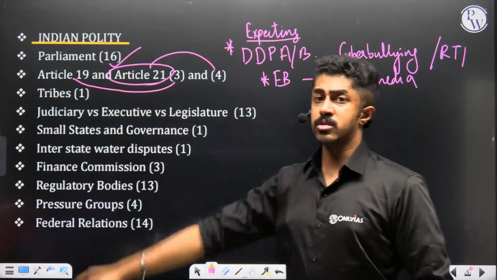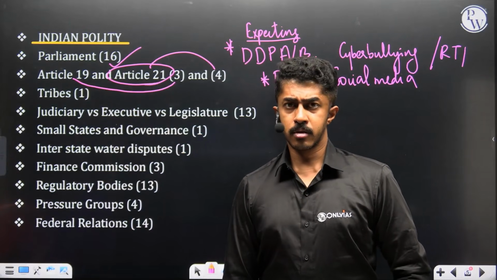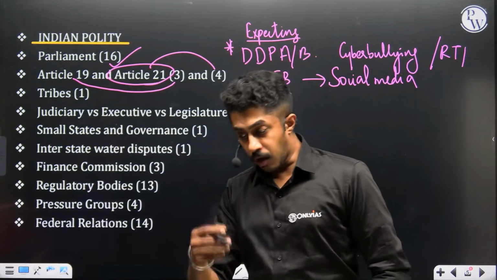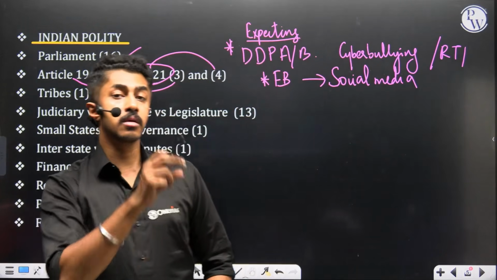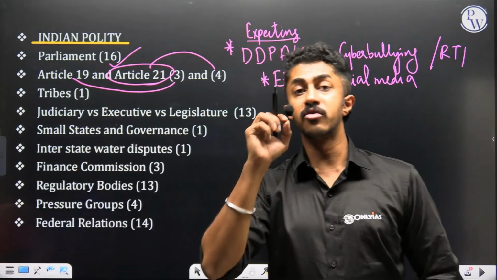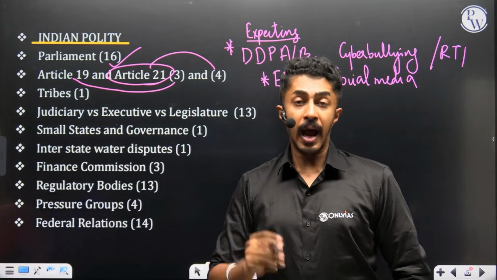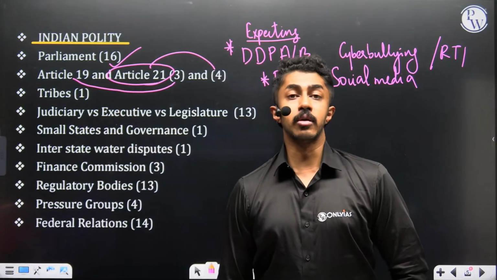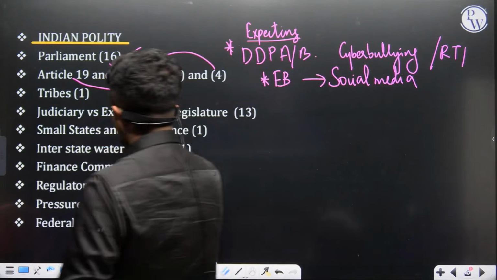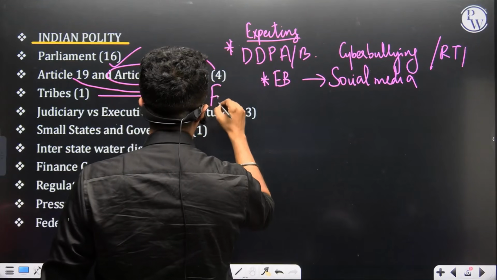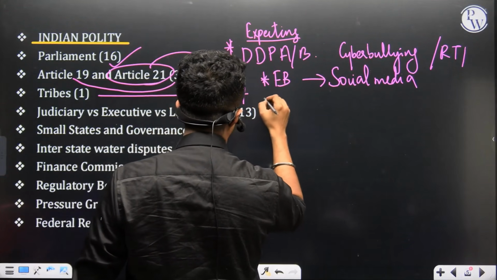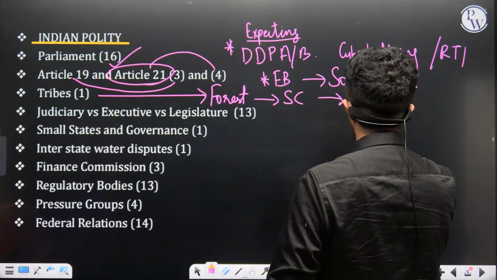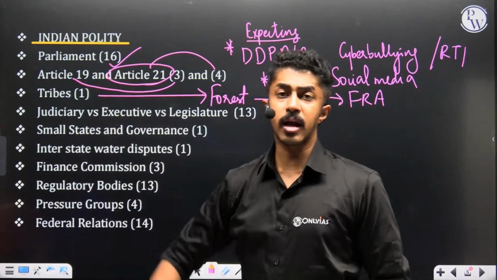Now look at the next question. It's a question on tribal welfare. Will it come? Will it not come? 50-50. Why? Because there were articles published in the newspaper with regard to forest and the definition of forest, and how Forest Rights Act will impact the lives of the tribal people. So again, as far as tribes are concerned, cover the judgment with regard to the definition of forest that is given by Supreme Court and how Forest Rights Act and tribal life are interrelated.